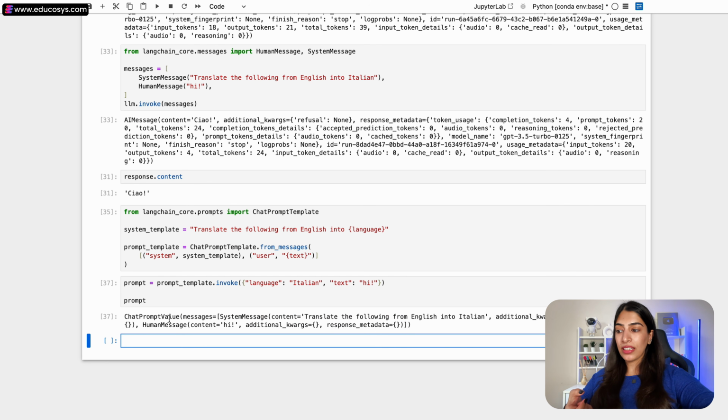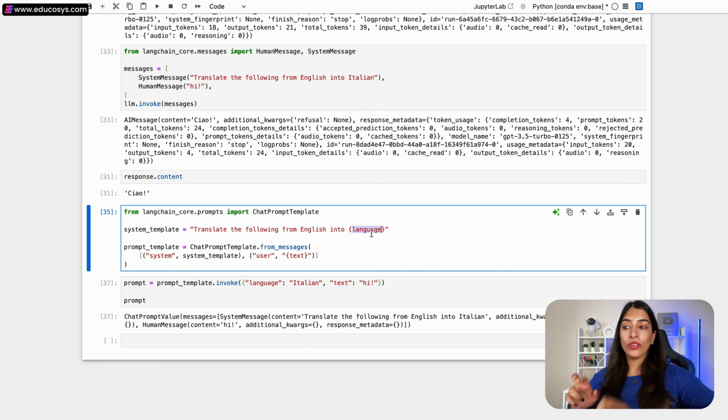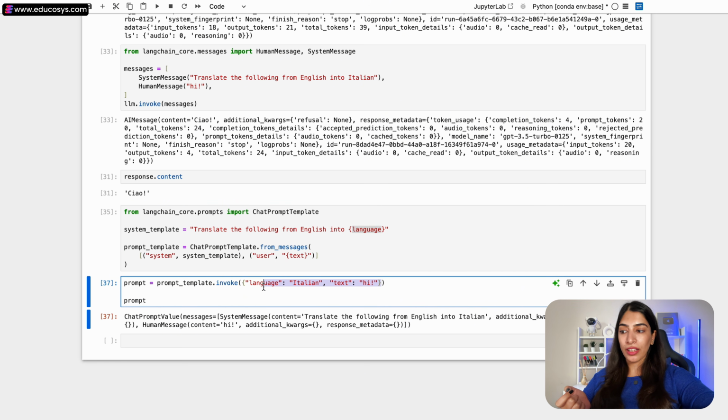So here we can see that we actually created one prompt. What was there? In the system message, the system message was: translate the following from English to Italian. See, here we had given translate the following from English into some language. Now where did we take the input? The input was given over here. See, this is a dictionary where it is given that in place of language, pass Italian.